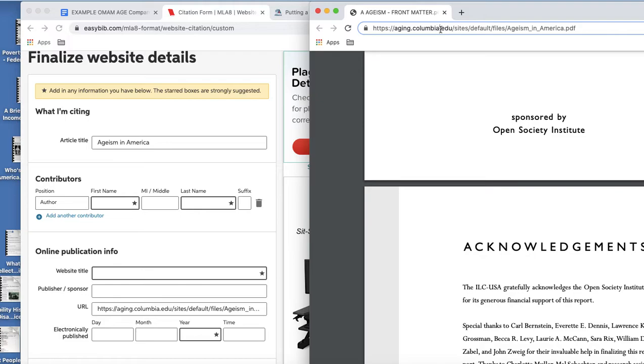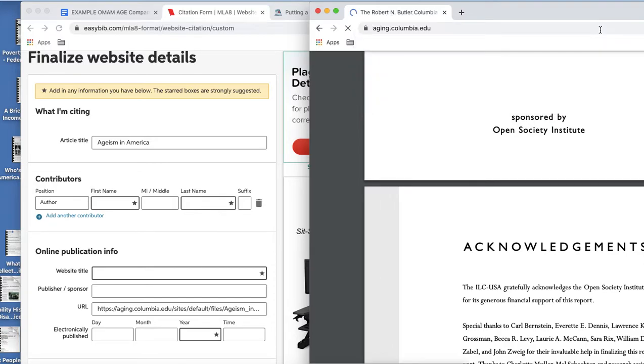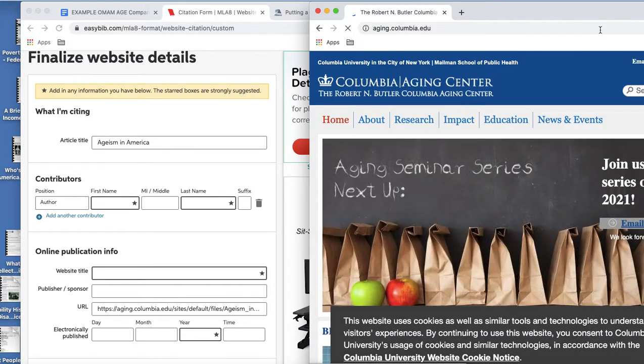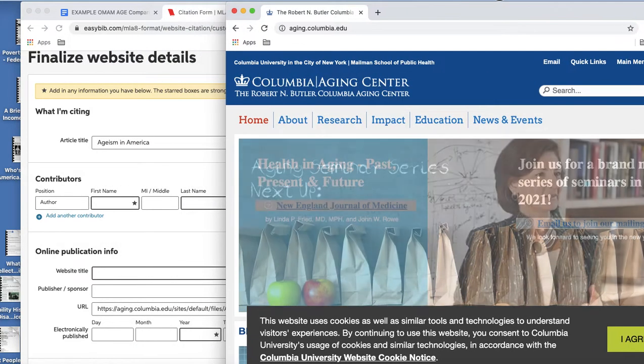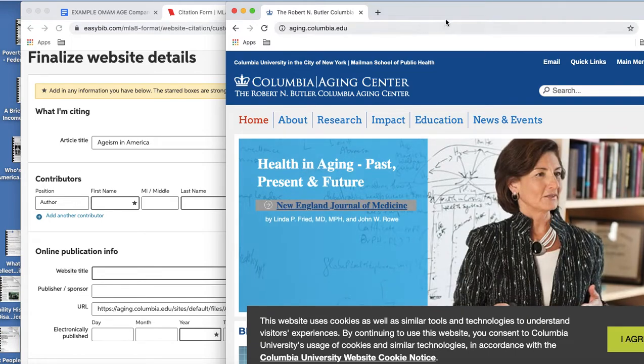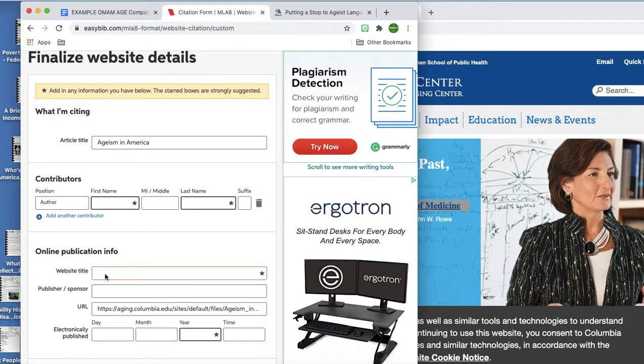I wonder if I can go back and get rid of some of this. Sometimes you have to be a little bit of a detective. I'm going to see if I can be a little bit of a detective here. Oh, look at that. Okay, so here's where I found it. Columbia Aging Center is the title of our website.